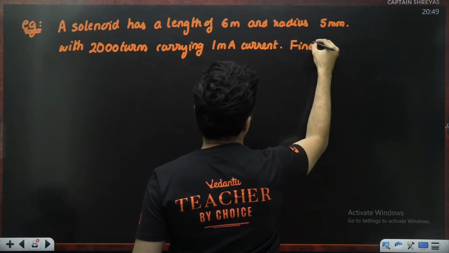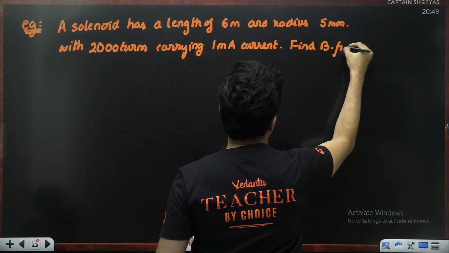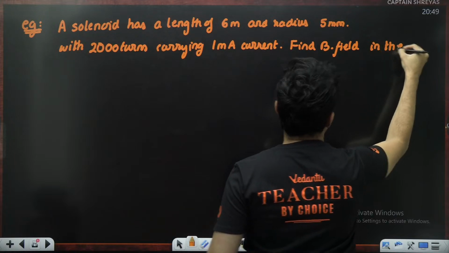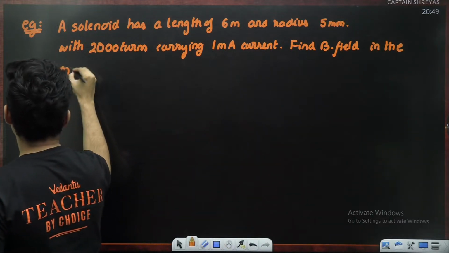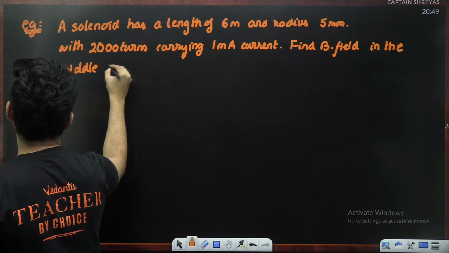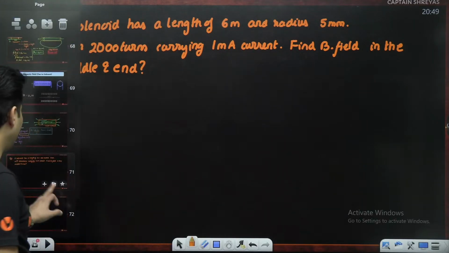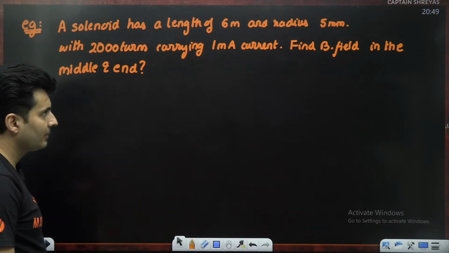Find the magnetic field in the middle and at the end. Both the places you have to find the magnetic field.